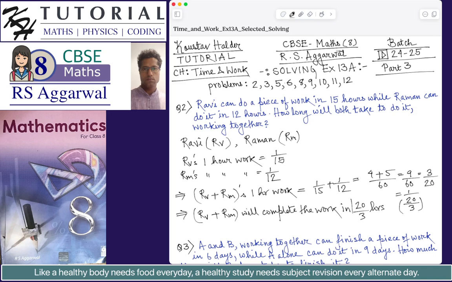Now you can convert this 20 by 3 to a mixed fraction, which will be 16 and 2/3 hours. 16 and 2/3 hours is the answer. That is, when Ravi and Raman are working together, they will complete the work in 16 and 2 by 3rd hours.